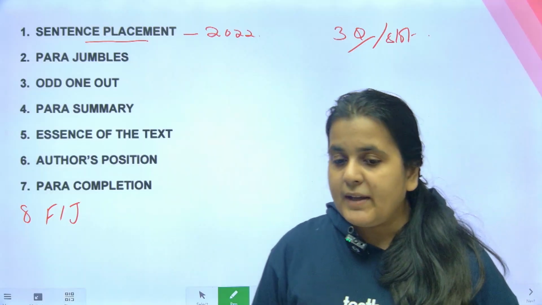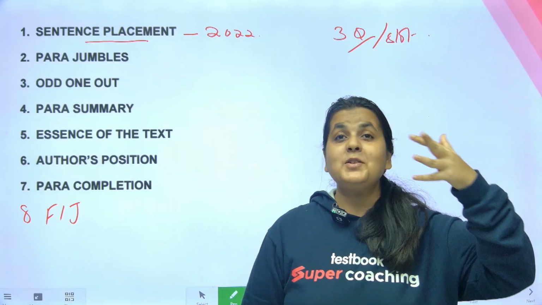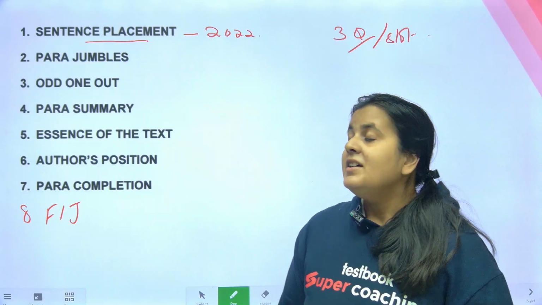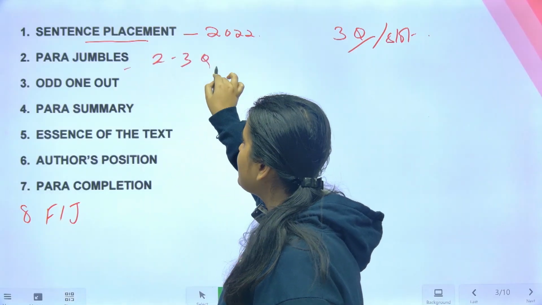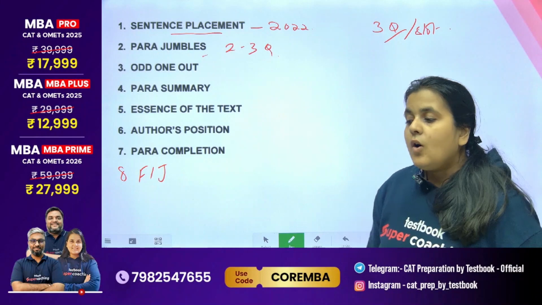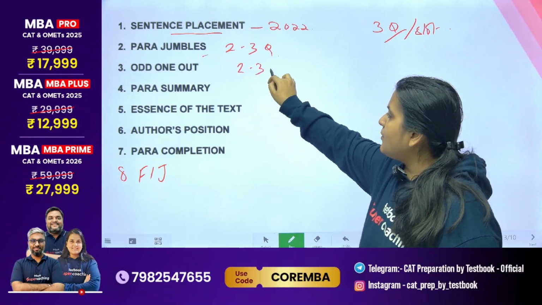आप सब लोग बहुत prepare करते थे para jumble के लिए and it was one of those nightmares for some of the students because subsets नहीं बन रहे, opener नहीं मिल रहा है. So para jumbles guys, you can expect 2 to 3 questions from para jumbles or none at all if it follows the last year's pattern. Odd one out, again a regular feature. ठीक है, 2 to 3 questions from odd one out.